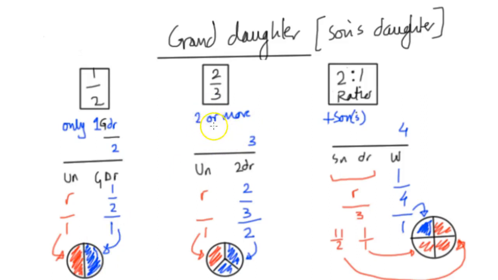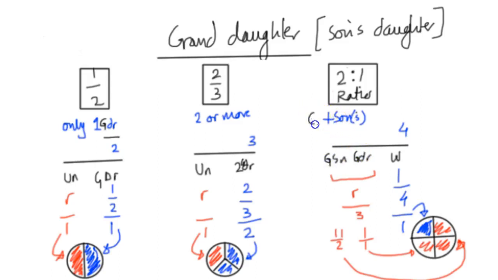The next one, if there are 2 or more granddaughters, then they share 2/3, just like the daughters do. So you're going to start off the calculation with a 3. Let's put a G there. If there's 2 granddaughters, they're going to get 2/3, and the uncle will get the remainder. We're going to start the calculation off from 3. So 2 shares are going to go to the 2 granddaughters, and the remainder 1 is going to go to the uncle.